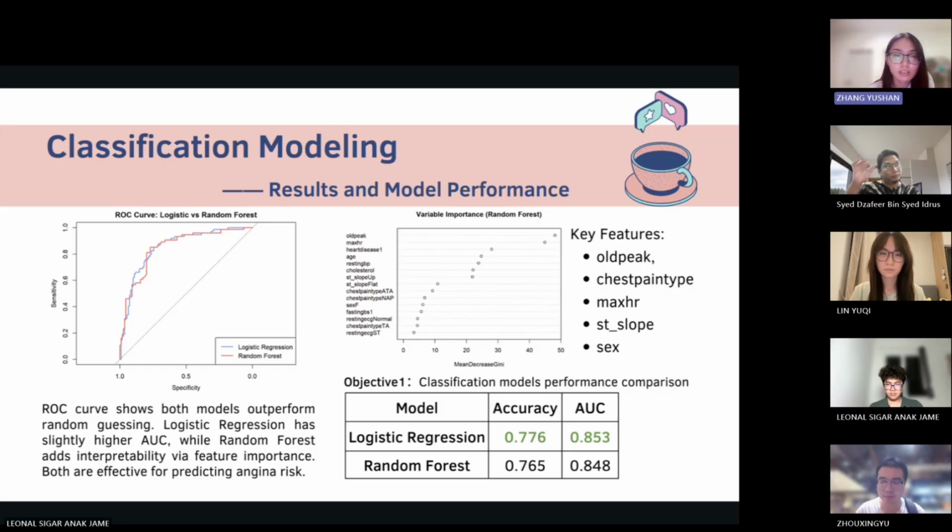On the right, the variable importance plot from our random forest model shows us which features are the most important for making predictions. The key features were oldpeak, chest pain type, max heart rate, and ST slope. This is a great result because these are known clinical indicators for heart screening. Okay, next.